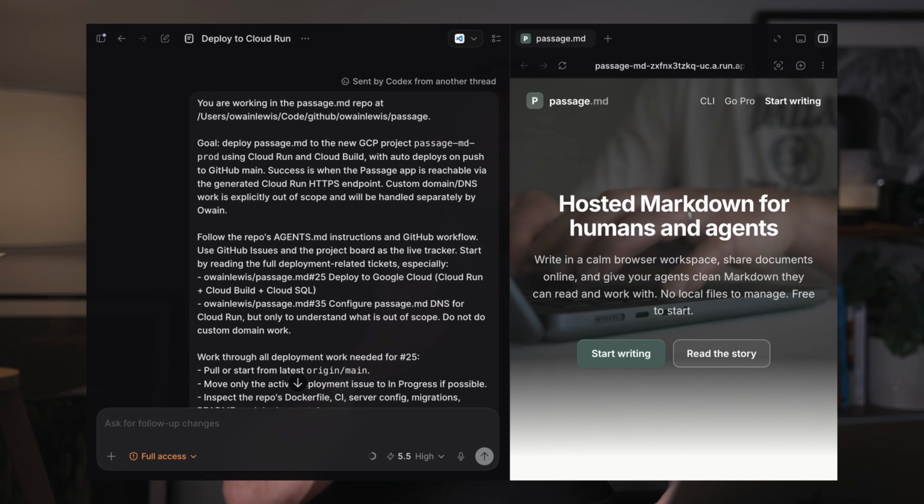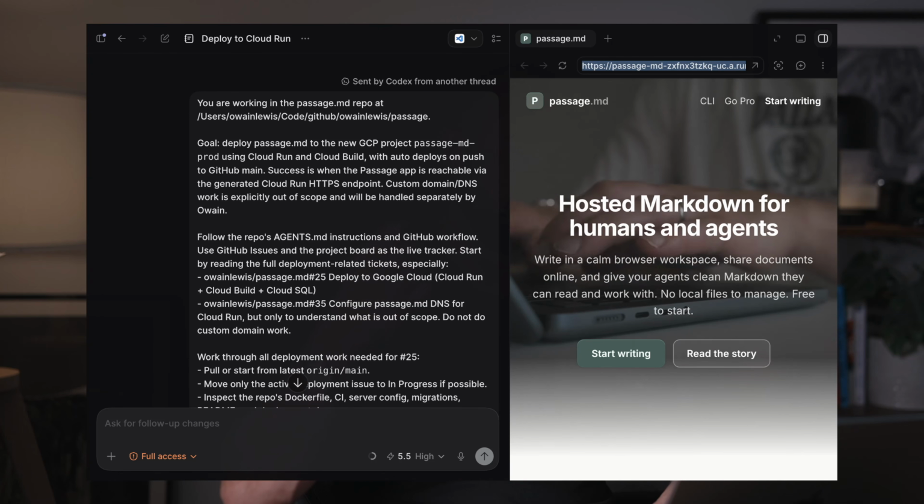This is quite a good goal for a couple of reasons. The main reason is that it's very easy for an agent to verify if it's achieved this goal. And it also involves doing lots and lots of tickets. I think there were like 5 or maybe even 10 tickets that the agent needed to work through in order to configure this and actually do it. The agent can use browser automation.